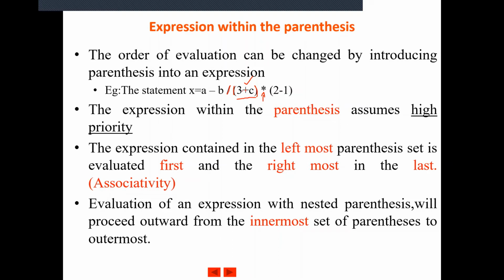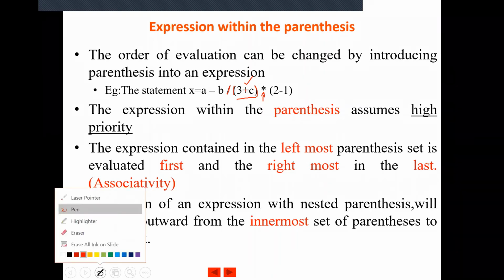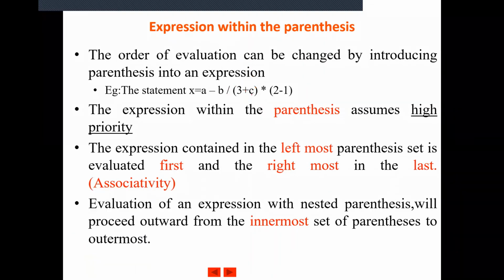You can see that here the difference between 3 plus c and 2 minus 1: both have the operators addition and subtraction. Among arithmetic operators, addition and subtraction have low priority, and among them they have the same precedence.